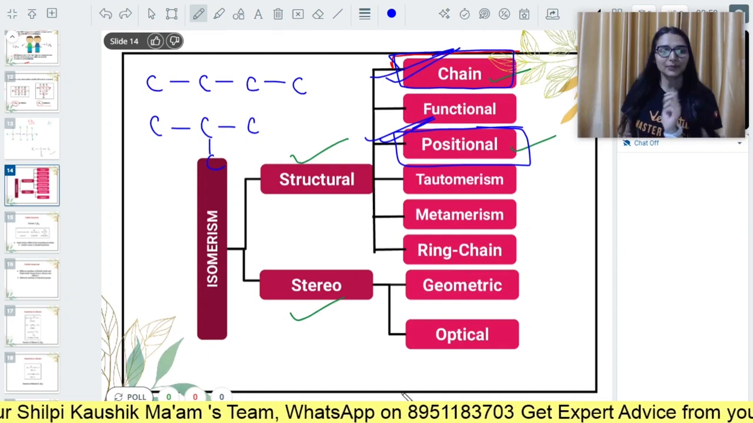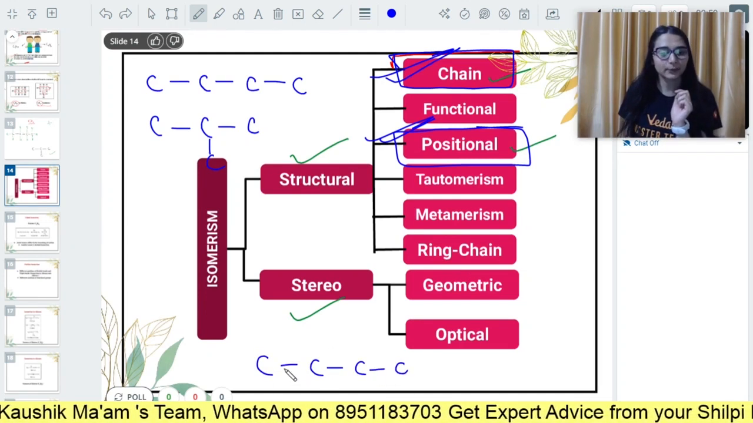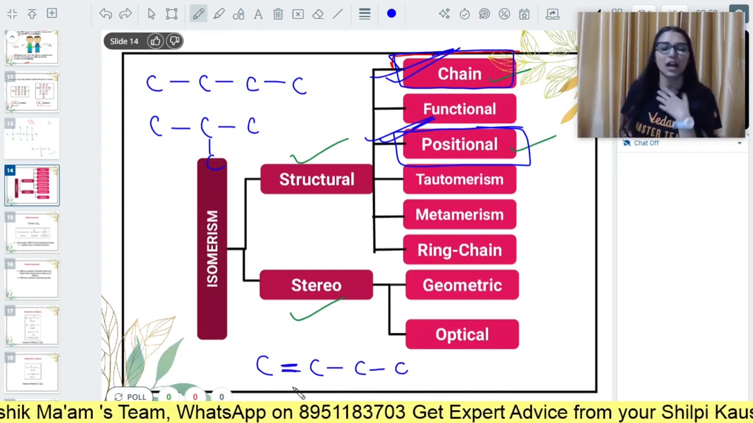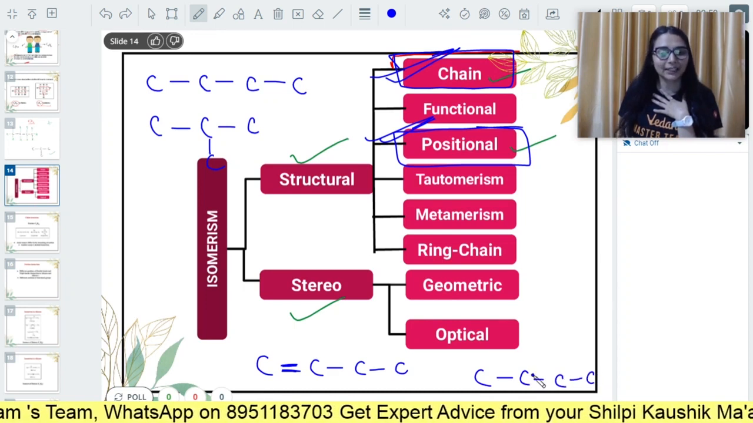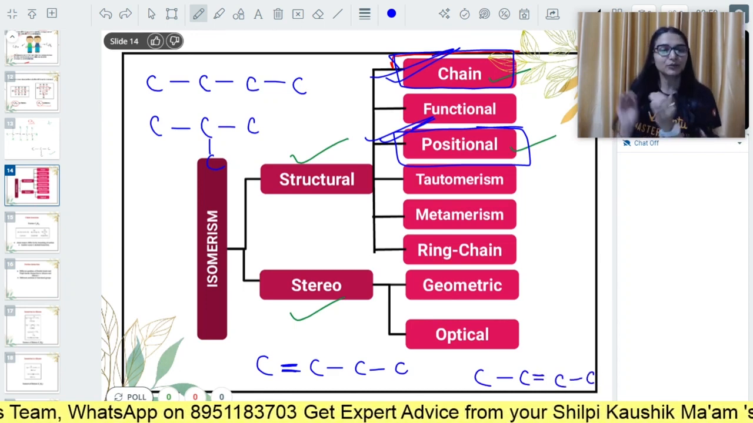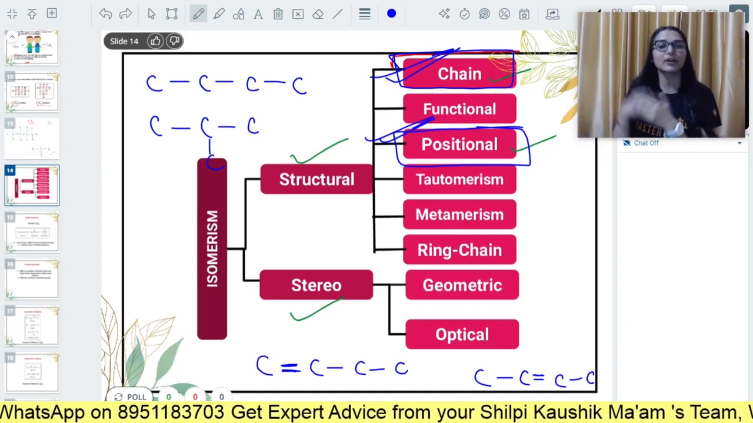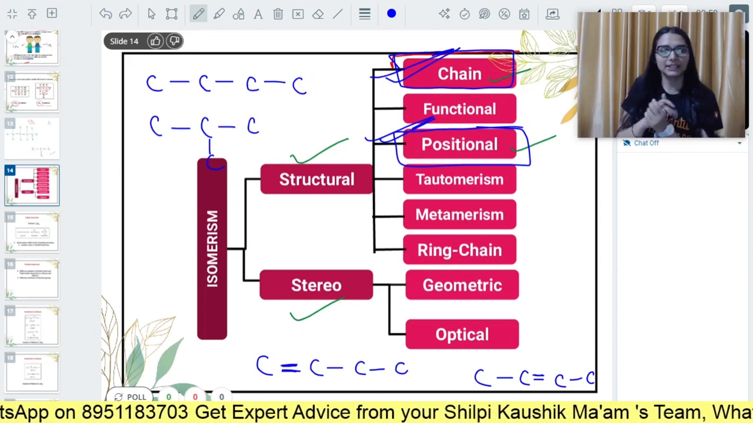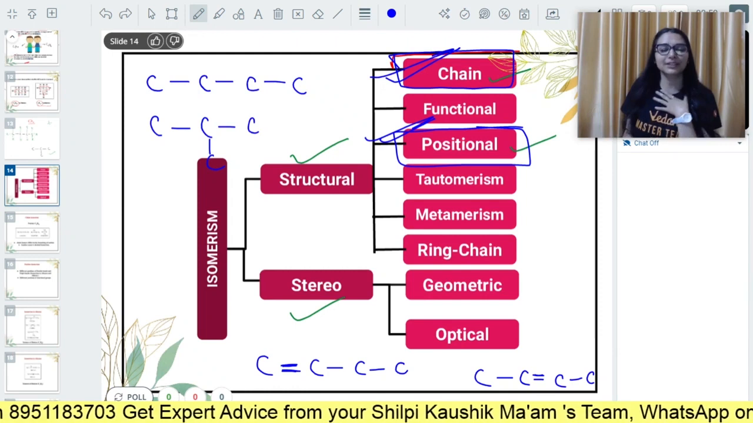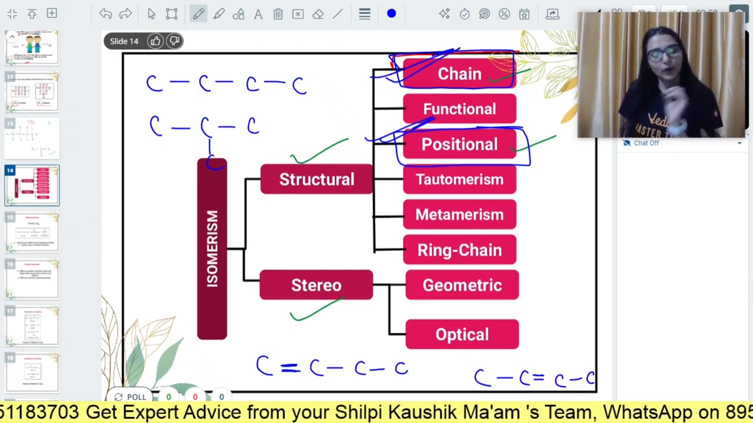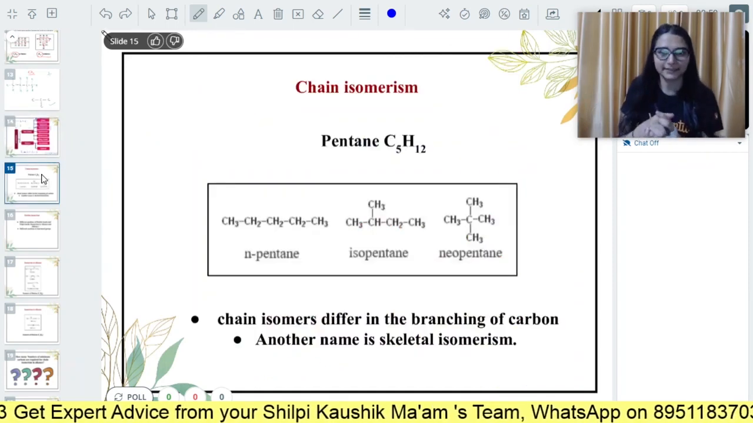Position isomerism is like, let's say I have 4 carbon atoms. I am keeping the double bond at the first carbon. There is a possibility that in the 4 carbons I can keep the double bond at the second position. So I am changing the position of the double bond. Similarly, you can change the position of a functional group. Okay, so that is position isomerism. Right, so we don't have to do other types of isomerism for now. You have to use these 2 in exam and you will be able to frame your answers.